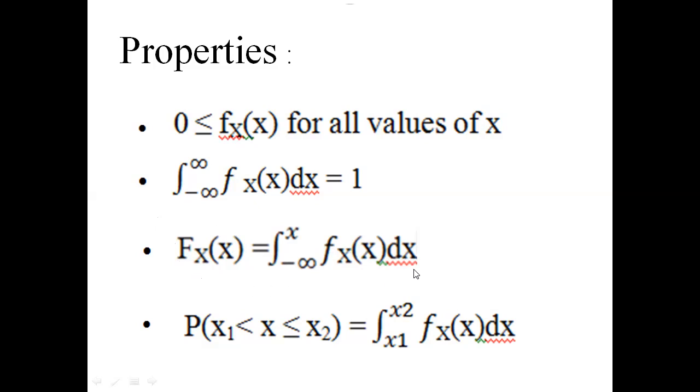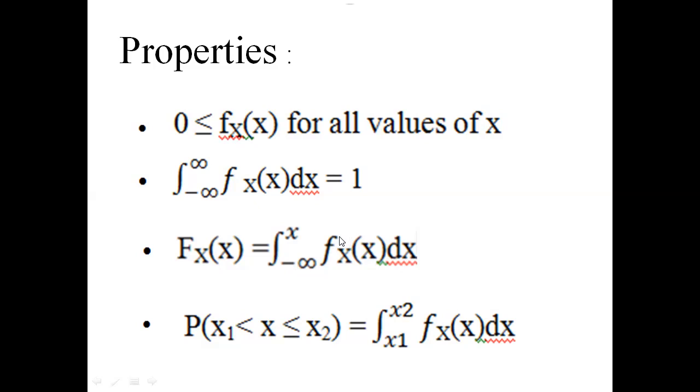So what is the meaning here? The distribution function is equal to the area under the density function in the range from minus infinity to x.